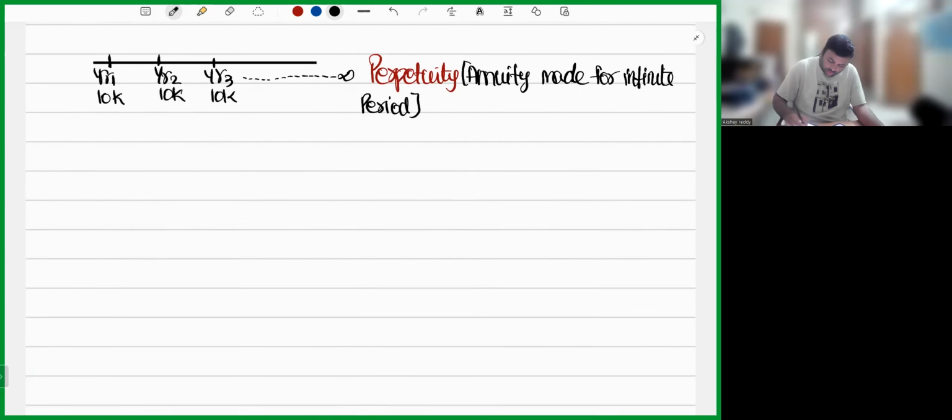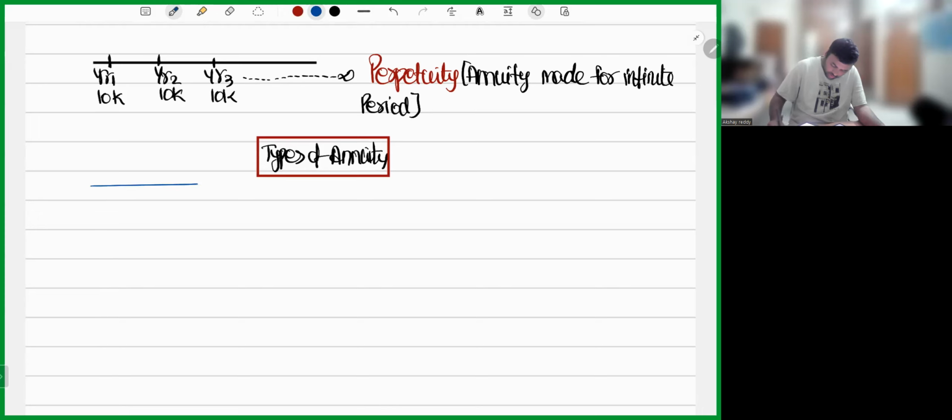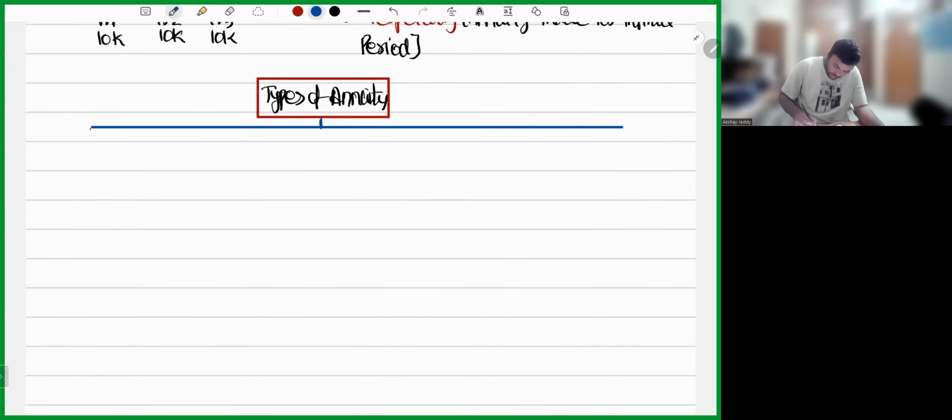Now let's proceed further. Now let's see types of annuity. How many types of annuity are there? Basically, my dear friends, we have two types of annuity. What are the two types of annuity? We have ordinary annuity, or annuity regular.